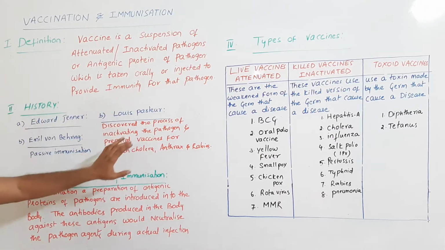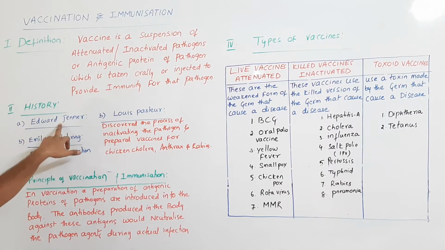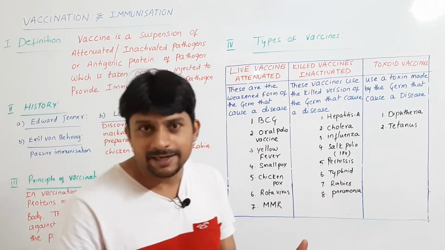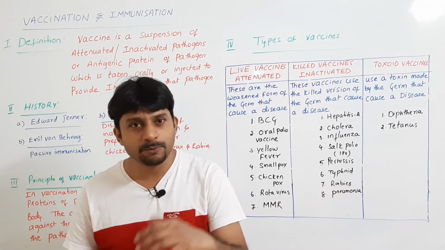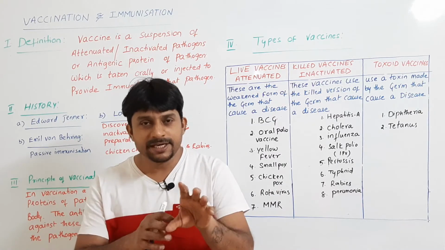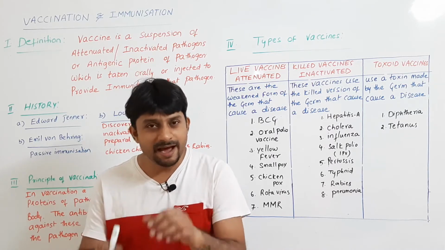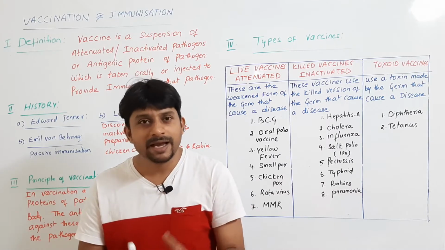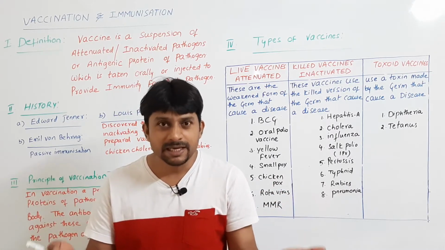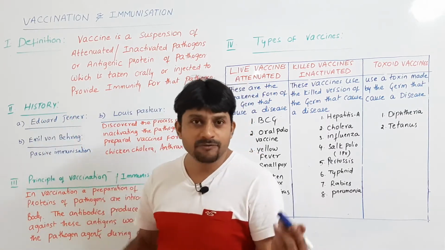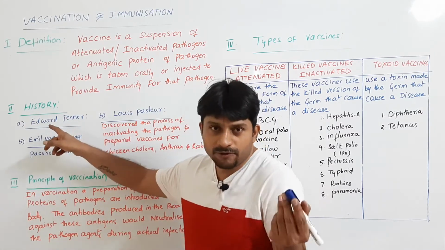So there is a historical background for this. Edward Jenner is called the father of immunity. He discovered that the milkmaids did not suffer from smallpox, but they had scabs of cowpox. He took the material from the milkmaid and injected it into an 8-year-old boy. After some time, he introduced the smallpox material into that boy and the symptoms did not appear. He called this process vaccination. So Edward Jenner is known as the father of immunity or father of immunology.